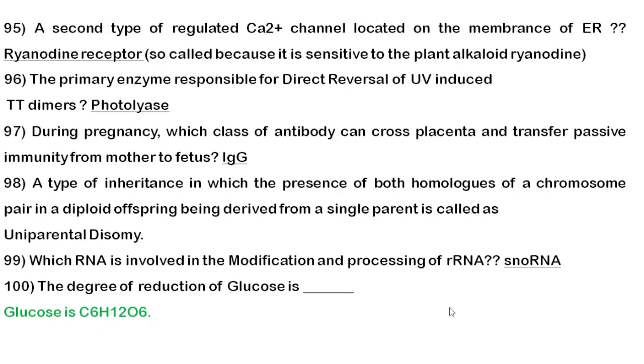For glucose it is C6H12O6. Then this is how you need to find out. Valency for carbon is 4, so 6 multiplied by 4, plus valency of hydrogen is 1, so 12 into 1, and valency of oxygen is minus 2. If you solve the simple problem, you can find the degree of reduction of glucose is 24. So just know the valency for carbon, hydrogen, nitrogen and oxygen, and you can simply give a correct answer for this question.